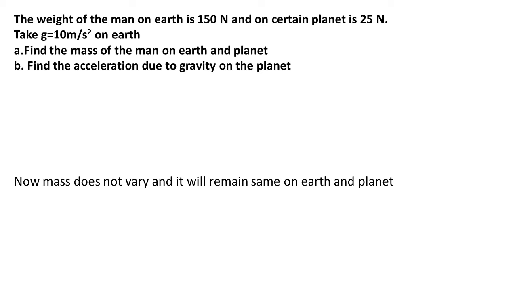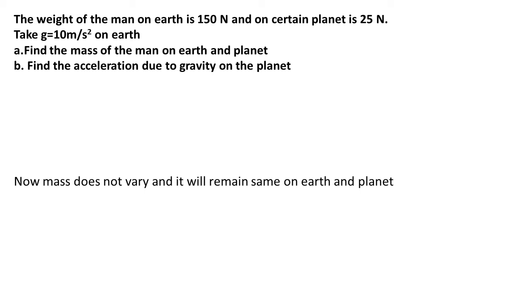Now let us solve one numerical based on this concept of mass and weight. Let us read the numerical first. The weight of the man on the surface of the earth is 150 Newton and on a certain planet is 25 Newton. They have told you to take g, that is acceleration due to gravity, on the surface of the earth to be 10 meter per second square. Based on this information, you are supposed to find out three things.